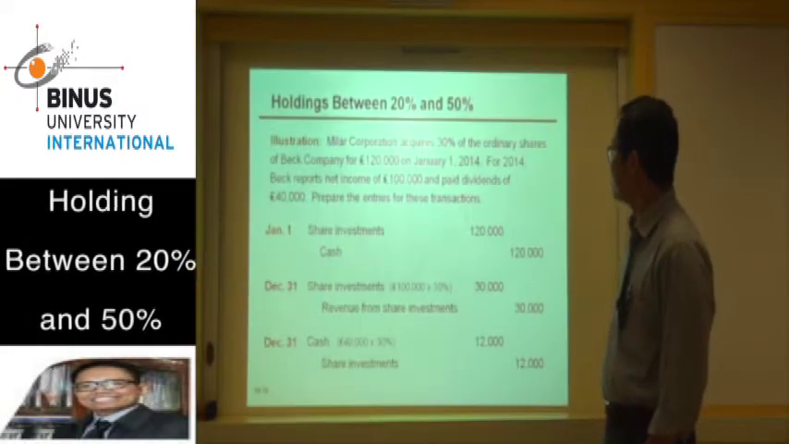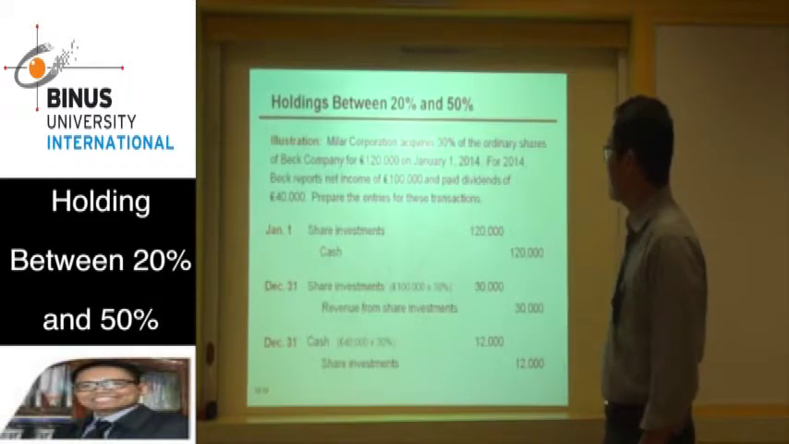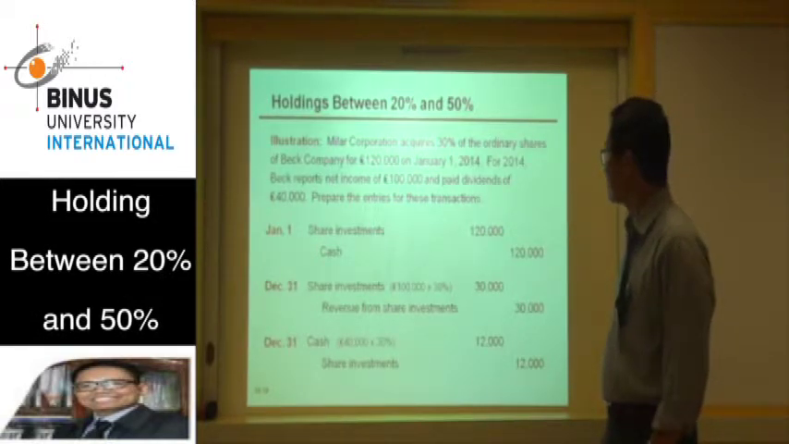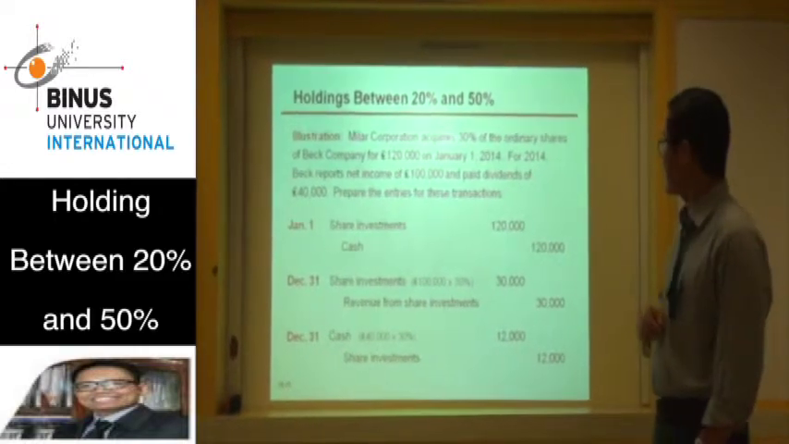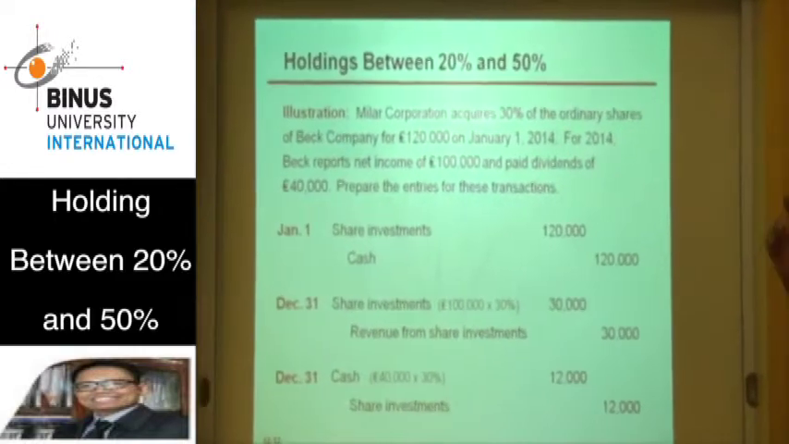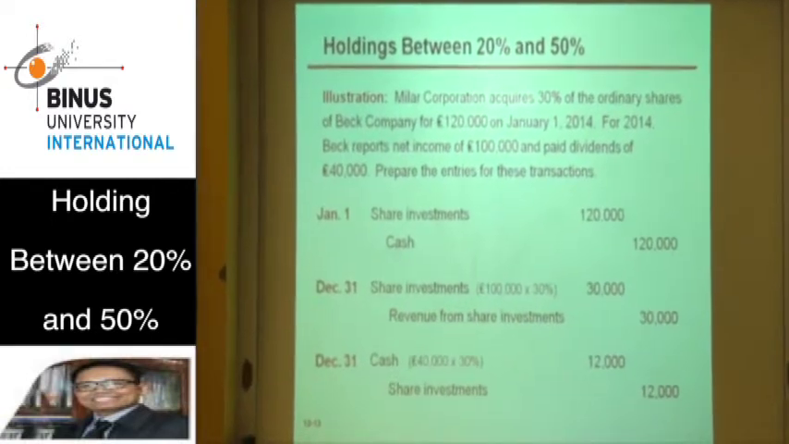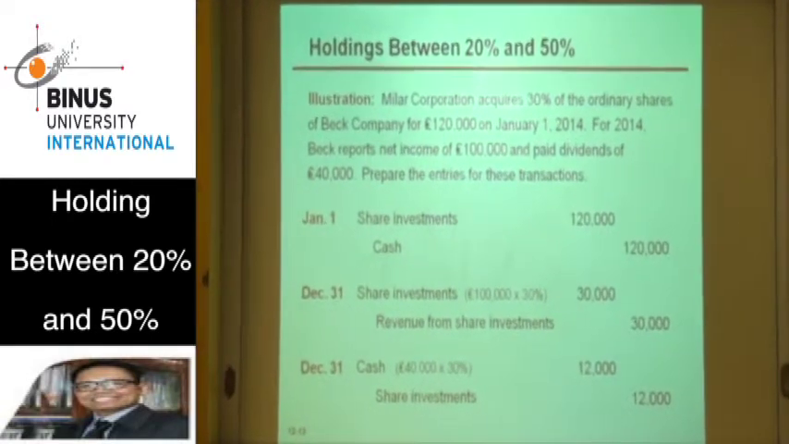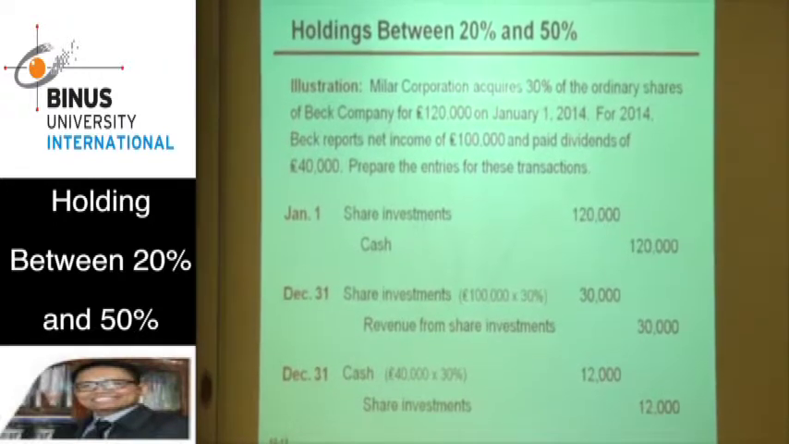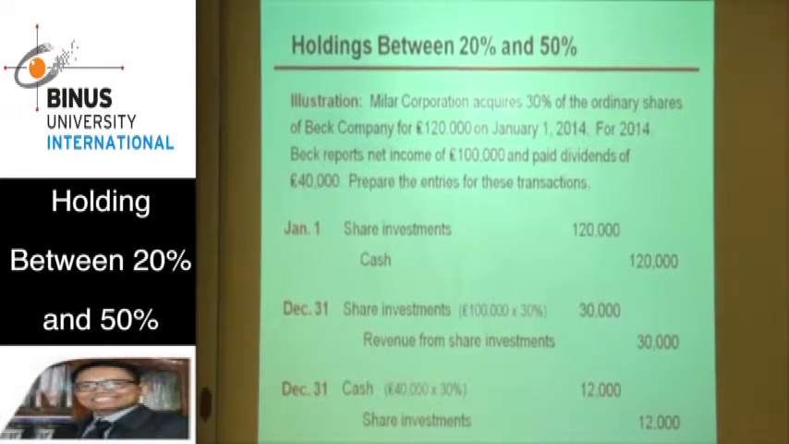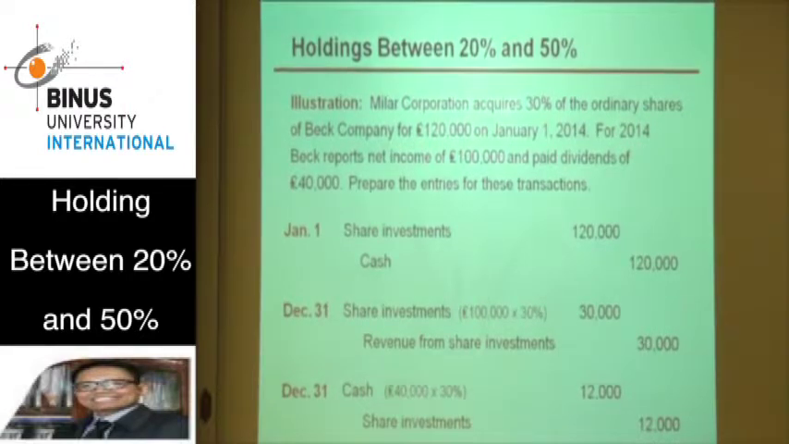Example of investment between 20 and 50%. For example, the Miller Corporation acquires 30% of the ordinary shares of BEC company. The price is 120,000 on January 1, 2014. And then for the year, BEC reports net income of 100,000 and pays dividends of 40,000. So the journals that must be prepared are like this.